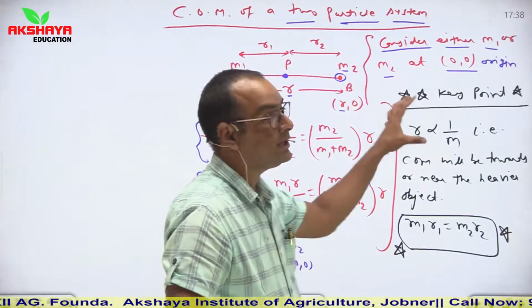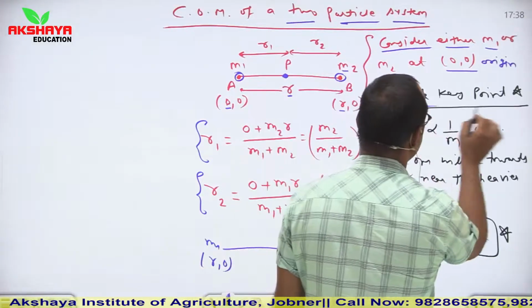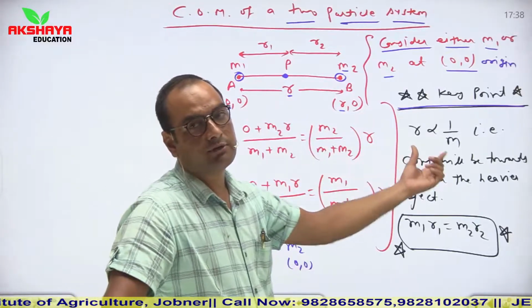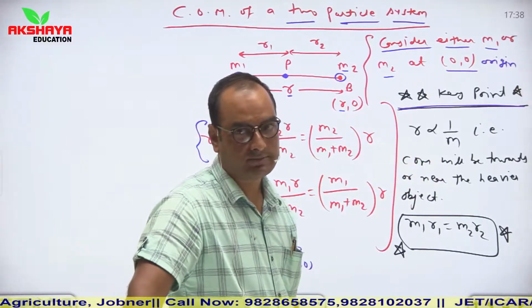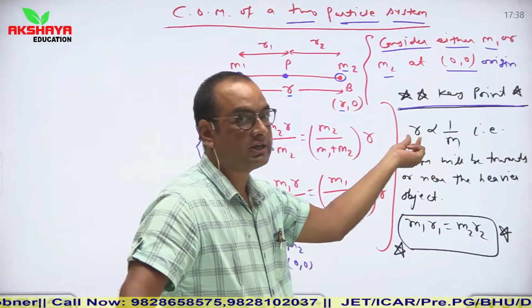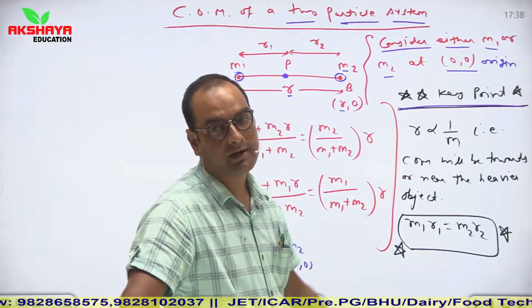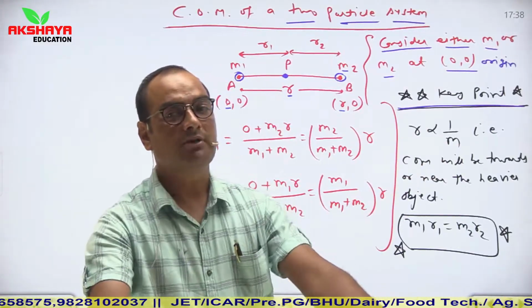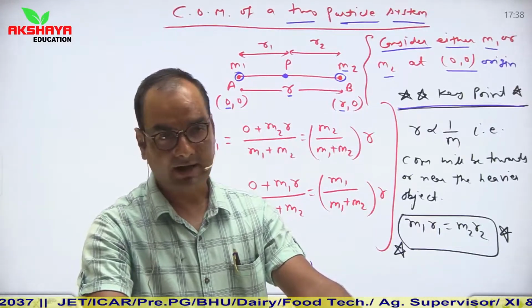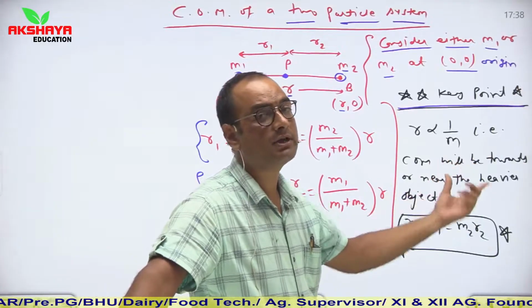Now see, the key point which you have to remember while solving the question is that the position vector is inversely proportional to the mass of the object. It means the higher the mass, the closer the position vector, or the smaller the mass, the farther the position vector. The position vector of the center of mass will always be towards the heavier object.